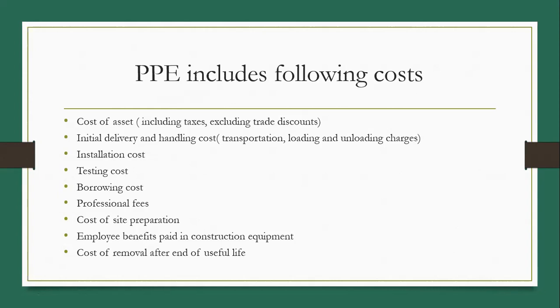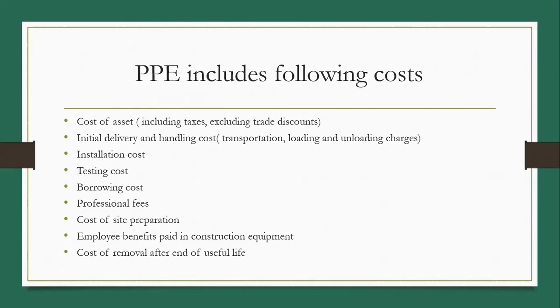For that purpose, testing is compulsory. So while testing any machinery, we have to spend certain amount for raw material. It can be for operating the machinery in order to confirm whether the machinery serves the purpose for which it is purchased. So testing cost is also included in cost of fixed asset.